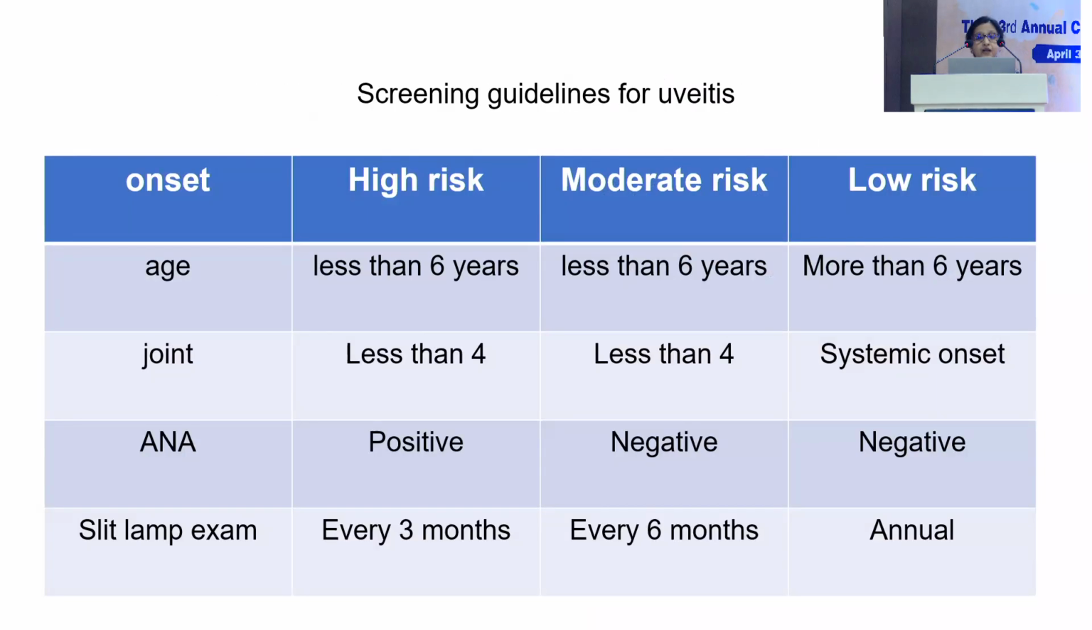Okay? So we need guidelines for uveitis. High-risk patients are those who are ANA positive, who have onset of arthritis below 6 years of age, and who have less than 4 months, 4 joints involved. So these patients need to be followed up every 3 months. Moderate risk patients who are ANA negative can be followed up every 6 months. Then you have low risk patients, where they have arthritis with systemic involvement like fever, hepatosplenomegaly, malaise.